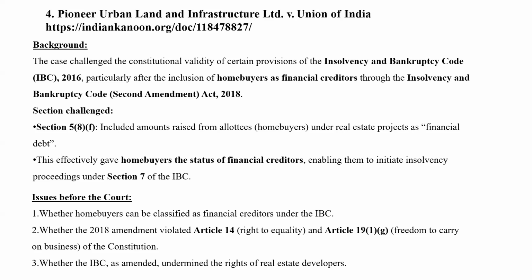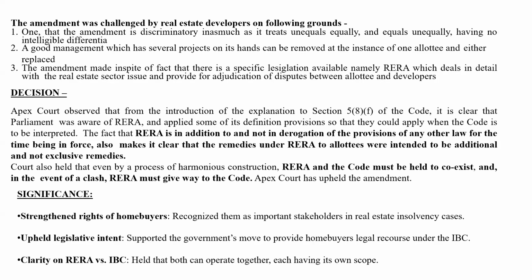But this section included, actually an amendment. So there was an amendment. So this effectively gave home buyers the status of financial creditors. Okay? Bankruptcy Code, Second Amendment Act 2018. And another, RERA was also discussed here.